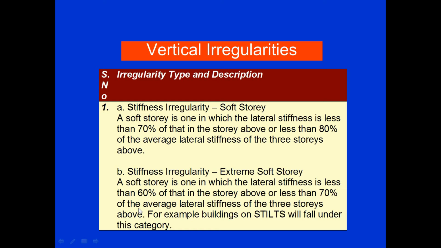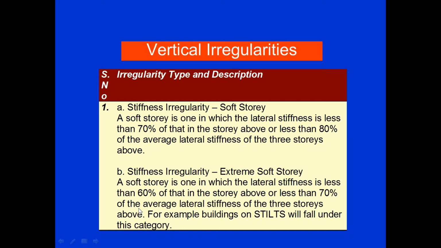First is the stiffness irregularity, also called a soft story. A soft story is one in which the lateral stiffness is less than 70% of that in the story above, or less than 80% of the average lateral stiffness of the three stories above. This is the definition of the soft story.